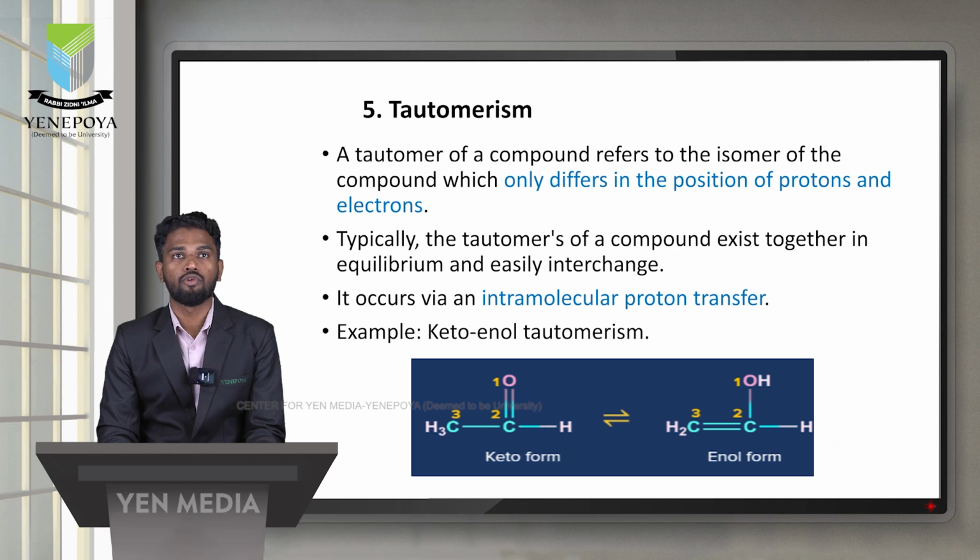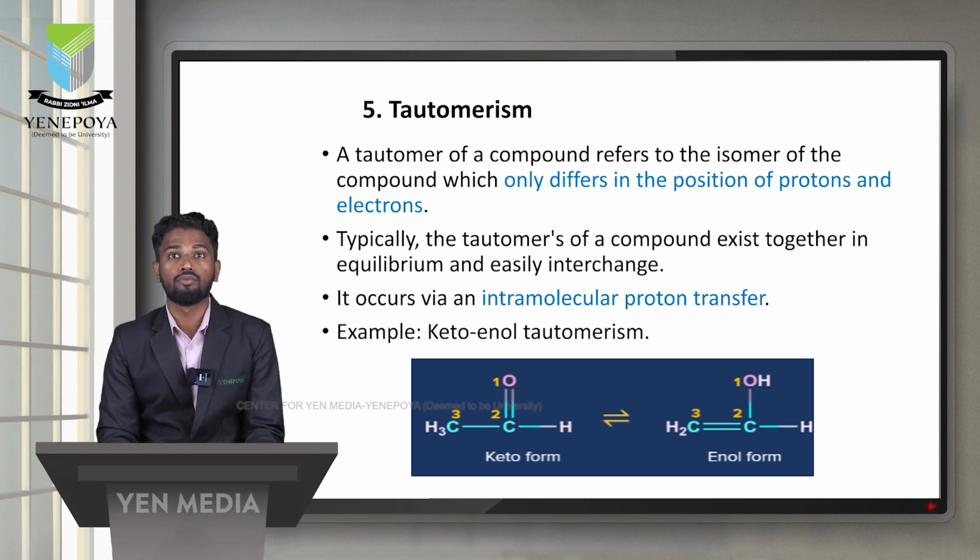So the next type of structural isomerism is tautomerism. Tautomers of a compound are isomers which differ only in the position of a proton and electron. They have the same molecular formula but differ in the position of the proton and electron. This phenomenon is called tautomerism, and the isomers are known as tautomers.